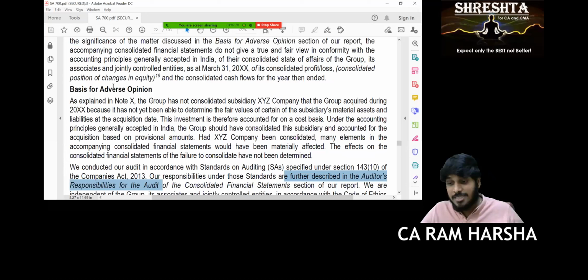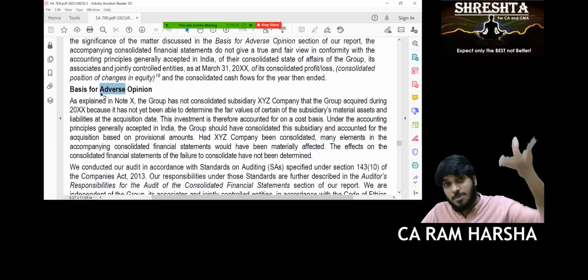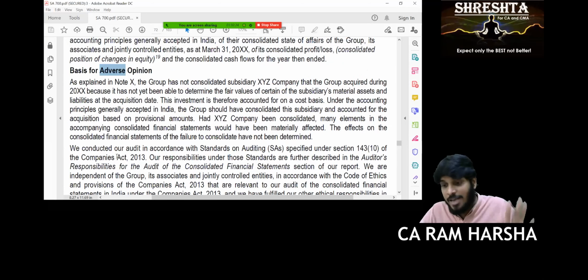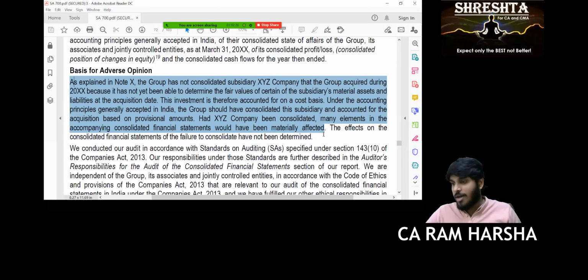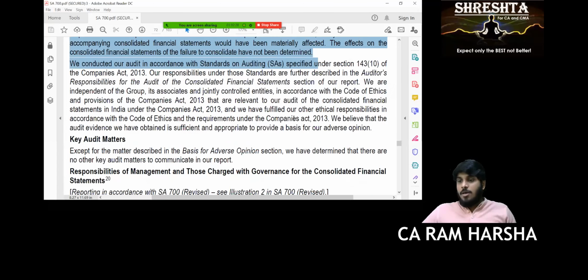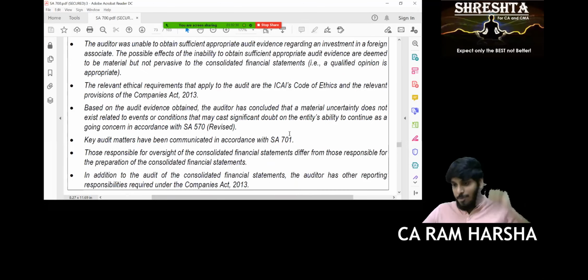So that point is right in basis for opinion. But if it is adverse opinion or disclaimer opinion, basis for adverse, basis for disclaimer, basis for qualified, you should give specifically the reason. Are you clear? Yes, sir. Now let us see how disclaimer opinion comes.